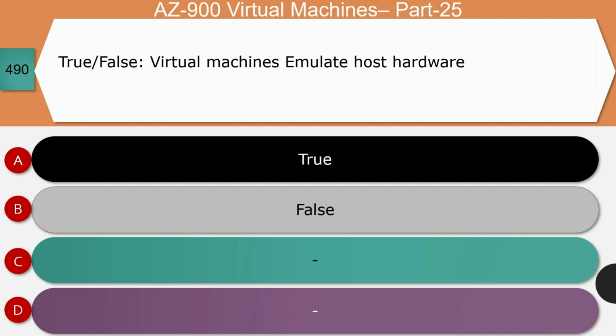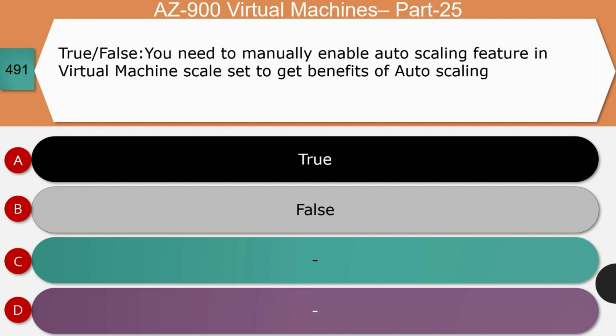Next question, true or false? Virtual machines emulate host hardware. Is it true or false? The right answer for this question is true. Let's see the reason. Virtual machines emulate host hardware. That is, VMs run on a dedicated hardware without relying on each other. We split a single physical device into separate independent worlds known as virtual machines. It is through the virtualization concept. It allows us to create several computer simulations from the host hardware with dedicated resources. And so the right answer for this question is true.